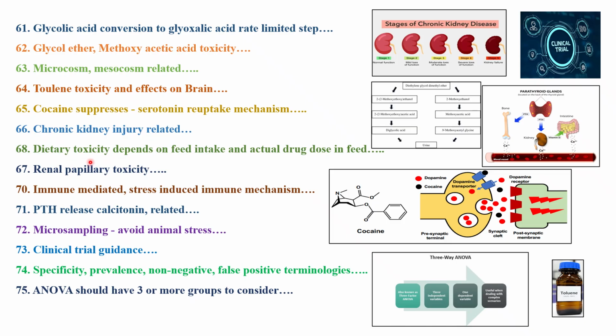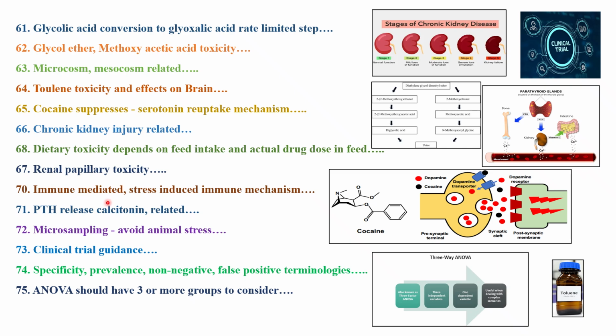Next one is dietary toxicity, which depends on feed intake and actual drug dose in feed. Please read EFSA also with respect to this one. Then you will understand feed intake and the dietary conversions, right? Next one is renal papillary toxicity. Coming to kidney, as I said, you have to remember which part of the kidney is responsible for what type of toxicity: papillary, calyx, nephron, glomerulus, all those things.